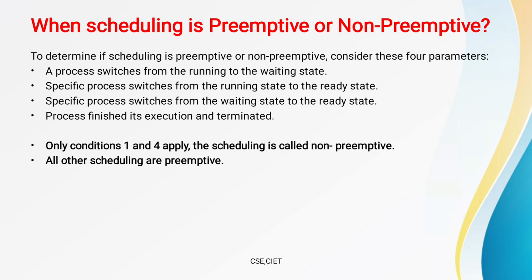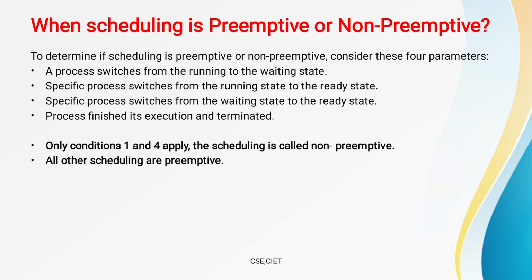Based on these four parameters, the scheduling is either preemptive scheduling or non-preemptive scheduling. Before understanding that, we must know what the different states of a process are. Without knowing that, it is very difficult to understand the difference between preemptive scheduling and non-preemptive scheduling. Here, these are the four conditions.